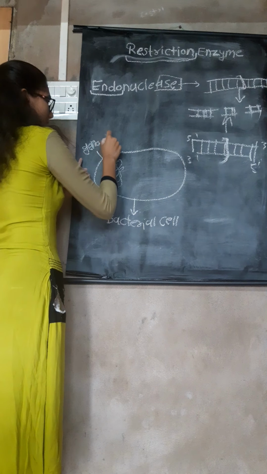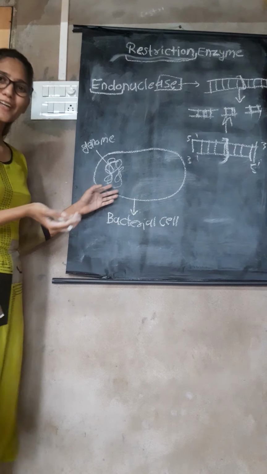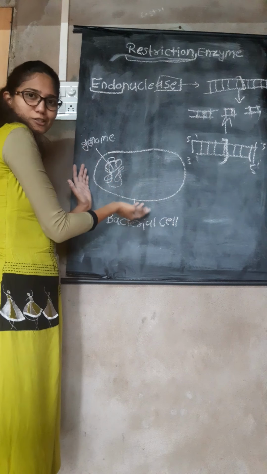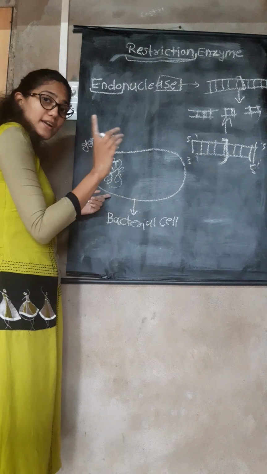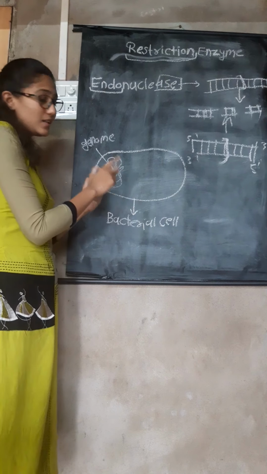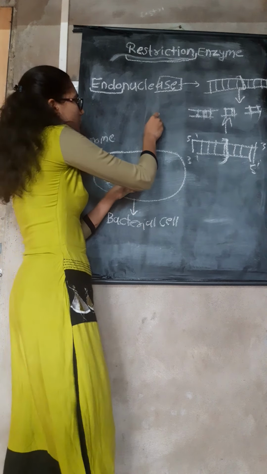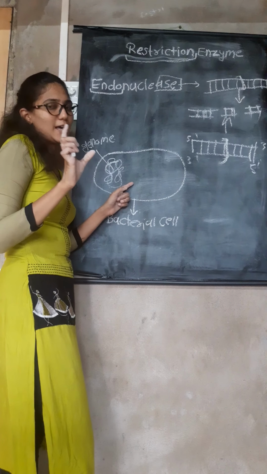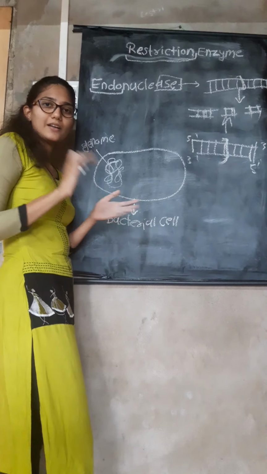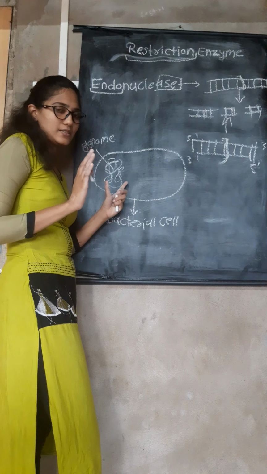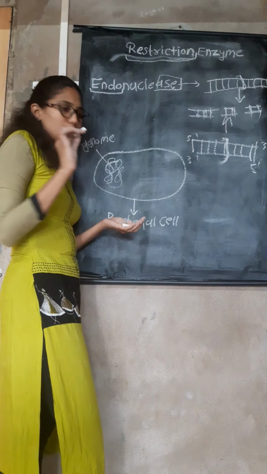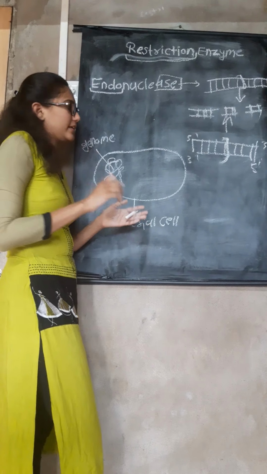Okay. This bacterial cell is all good, but one day this bacterial cell is infected by a bacteriophage. As you know, bacteriophages are the killing agents of bacterial cells. Do you get it? The bacteriophage is the killing agent of the bacterial cell.